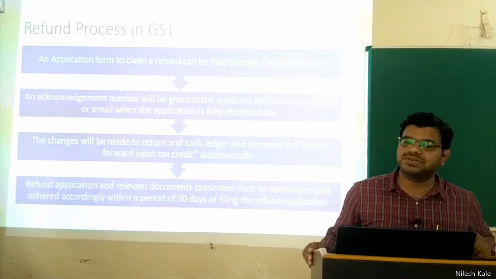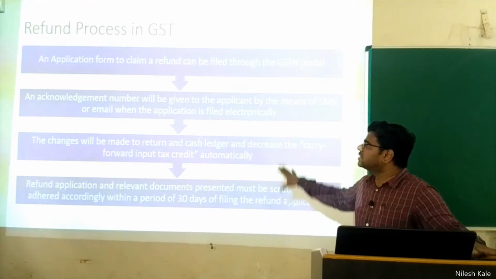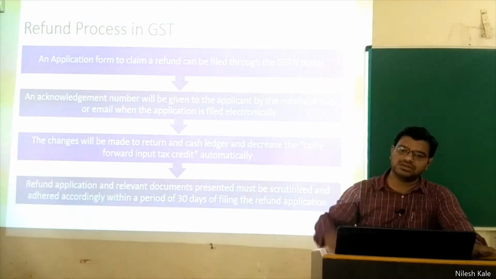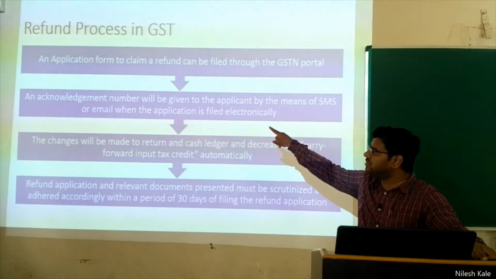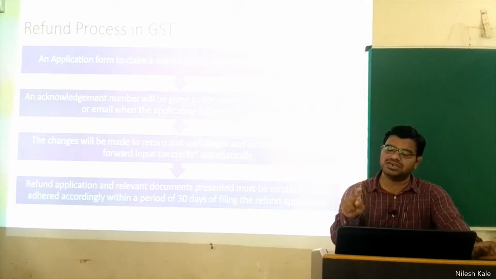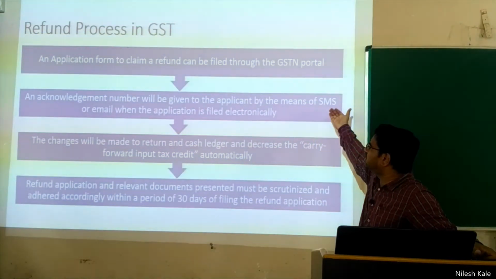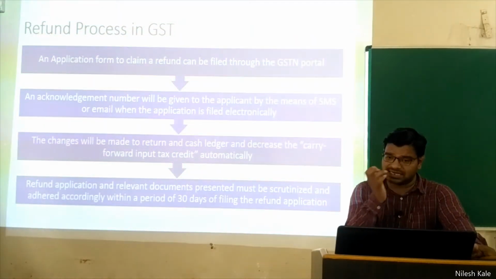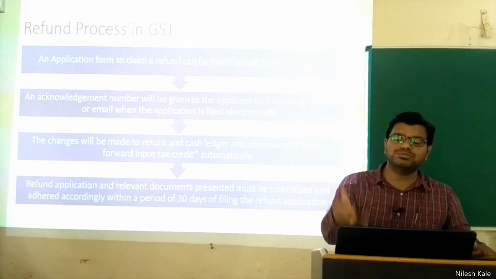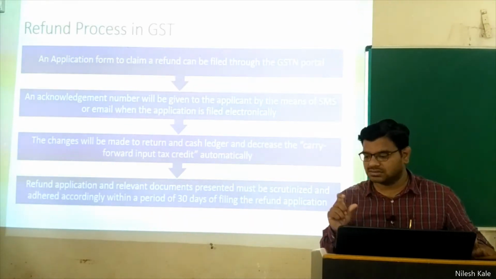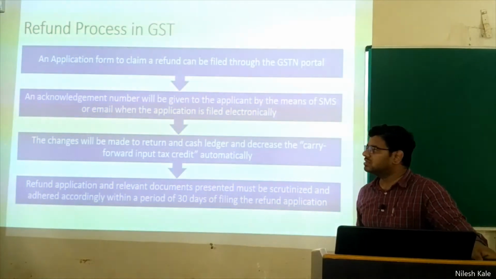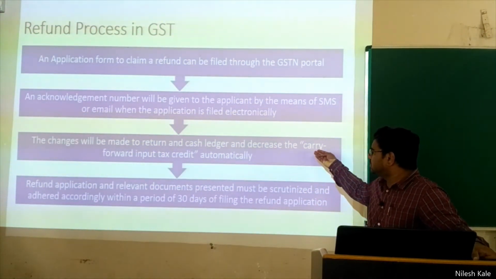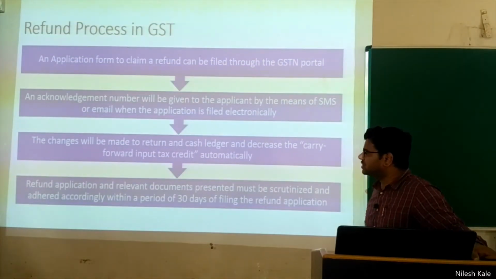And then the GST refund process, how it works. Look at this point. An application form to claim a RFD, that is on the GSTN portal, you have to make an application, and then the acknowledgement number will be given to the applicant. Acknowledgement number, we call it the ARN number, will be given by means of SMS or email when the application is filed electronically, by SMS or on email or on both. You will get one identification number. That number will be used for the process.